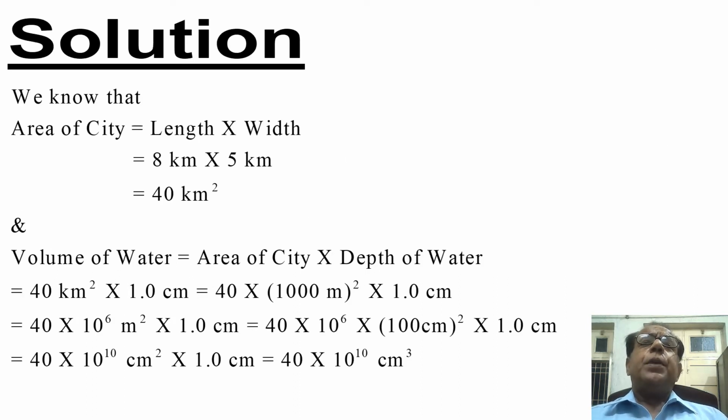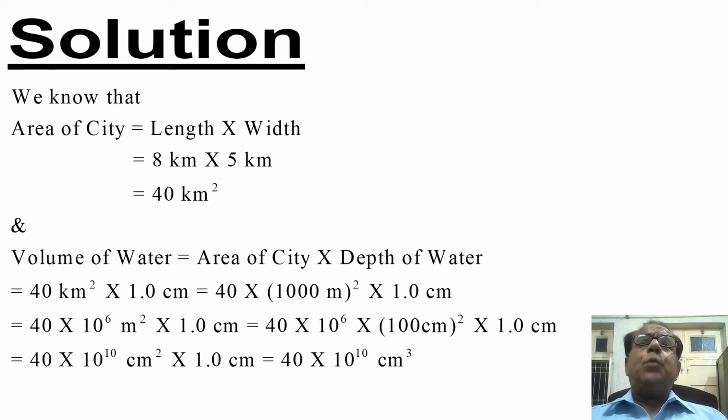Solution: we know that area of anything is equal to length into width. Therefore, area of city will be equal to length into width, which will be equal to 8 kilometer into 5 kilometer, which will become equal to 40 kilometer square.